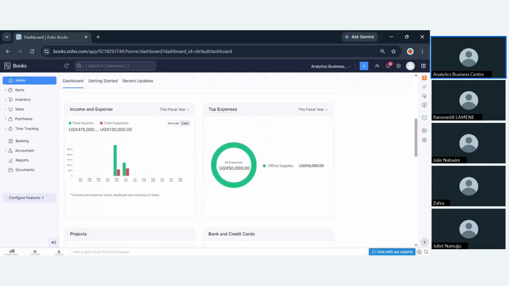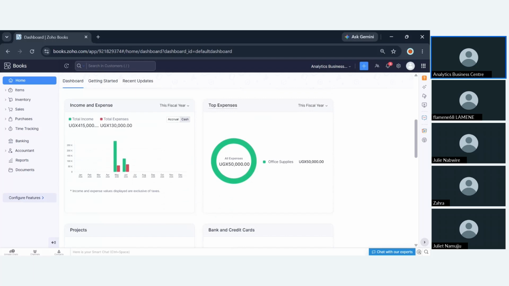So moving along, we have another summary, which is income versus expense, which is the most vital. This is usually represented in a bar graph. The system gives us color codes. So the total income is green, and the total expenses red. Once you start transacting more on the income, let's say you have brought in more income versus the expenses, you'll be able to have that visibility. It will even pull out the total income versus the total expenses. So at the end of the day, you'll be able to know.